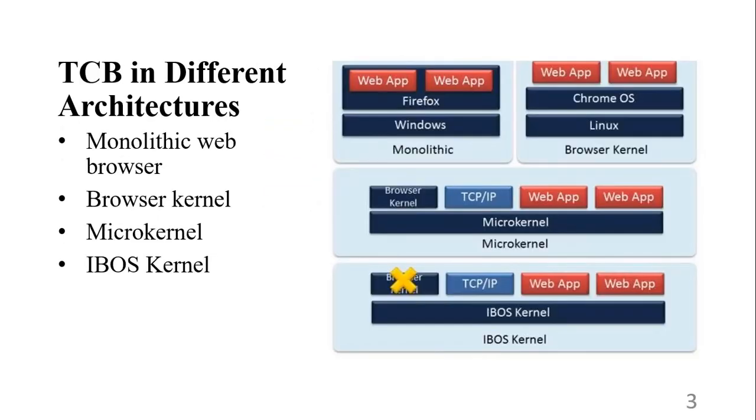Coming to the next slide, we'll see the TCB in different architectures. The first one is the monolithic web browser. What it does is take all the content and keep it in one protected domain. As you can see, Firefox is a domain where the web apps are together. As shown in the figure, Firefox is running on Windows.